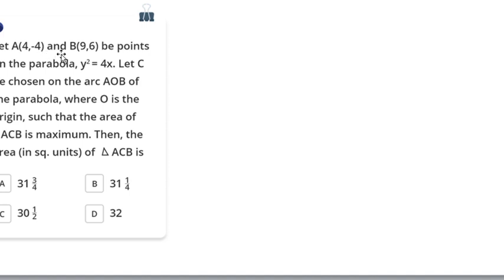Now, let A (4, minus 4) and B (9, 6) be points.